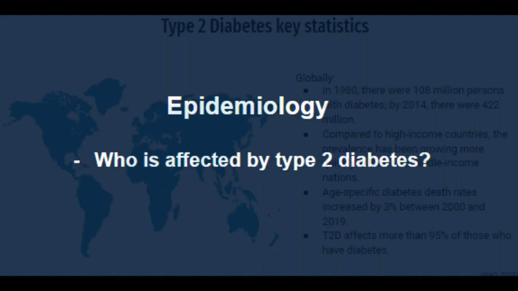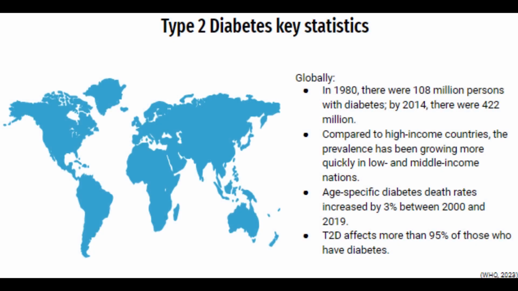So here are some key statistics from the World Health Organization to demonstrate the significant burden of the disease on a global scale. In 1980, there were 108 million persons with diabetes. By 2014, there were 422 million. Compared to high-income countries, the prevalence has been growing more quickly in low and middle-income countries. Age-specific diabetes death rates increased by 3% between 2000 and 2019. And type 2 diabetes affects more than 95% of those who have diabetes.